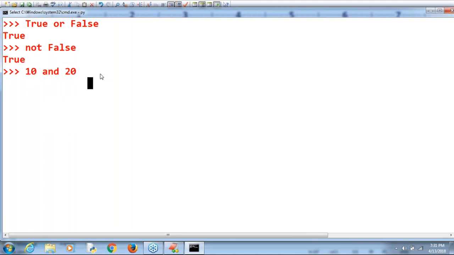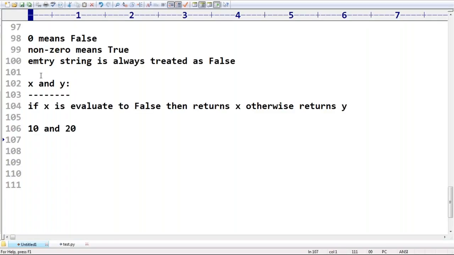But the answer by default you are going to get, can you please have a look once? 20 is the answer. You never get true or false as the answer, sir. Take a very special case. In the and operator, if the first argument is false, then it's always false, so it's always going to return x. If the first argument is true, then the second value is considered.